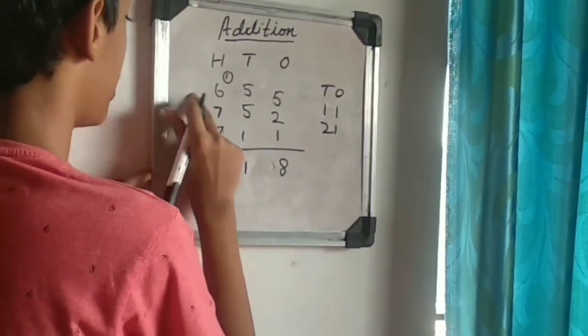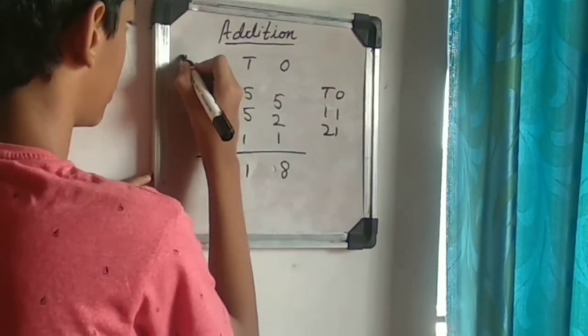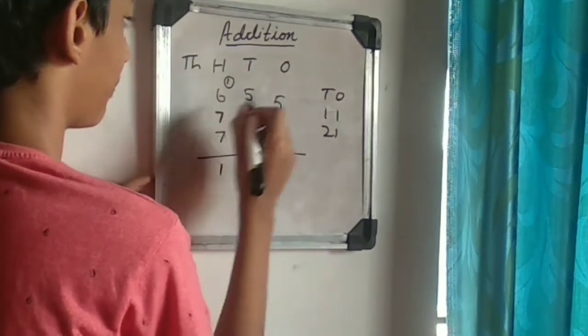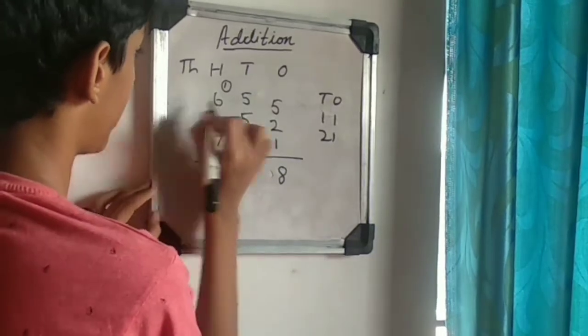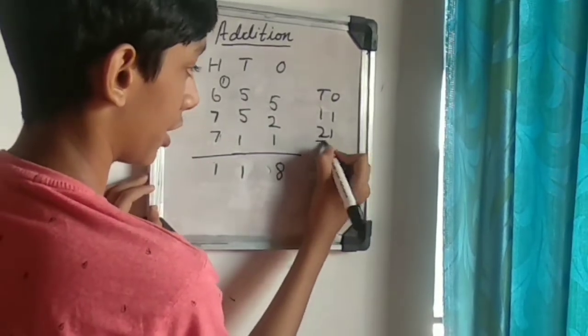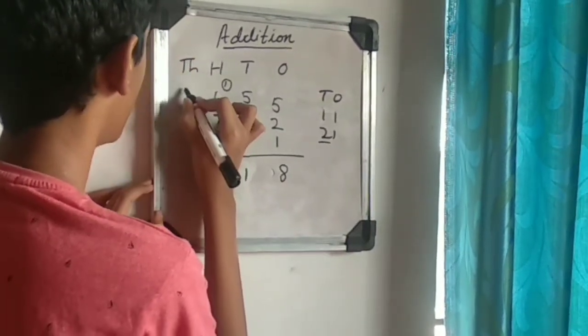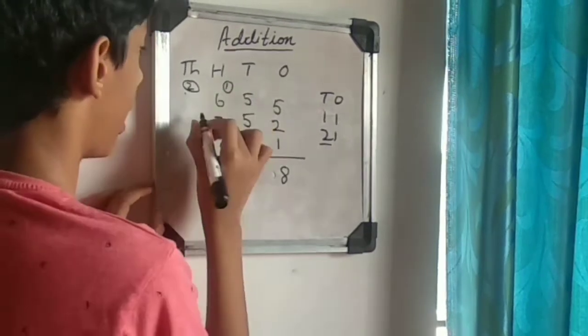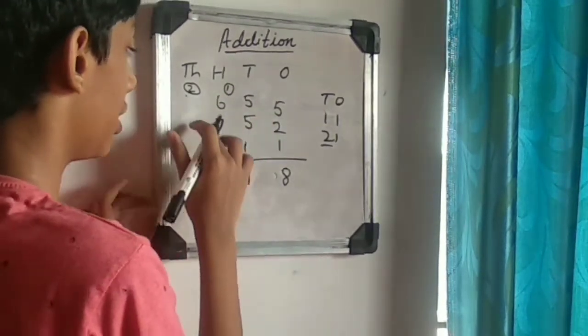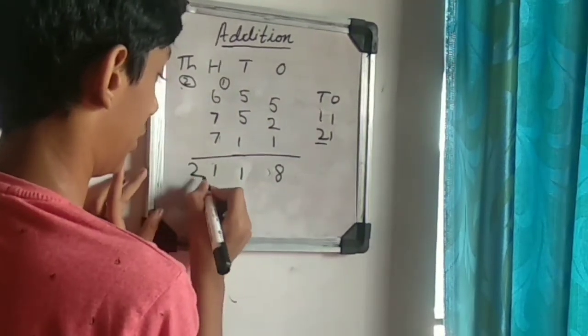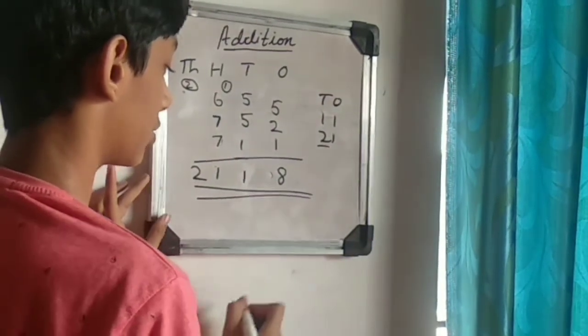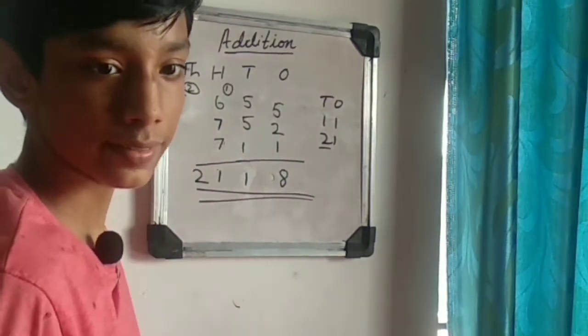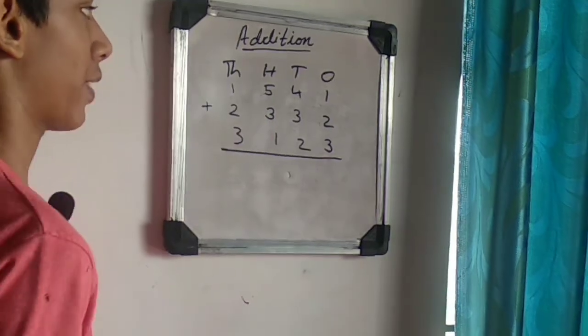And add one more place, the thousands place. The tens place number is 2, so write 2 as a carryover. As there is no number here, we can write the 2 directly down. So the answer is 2118.